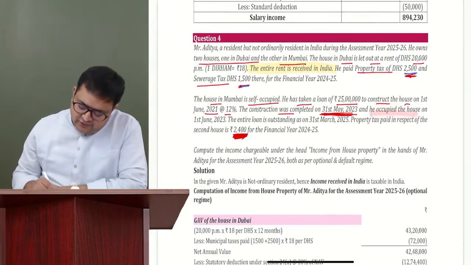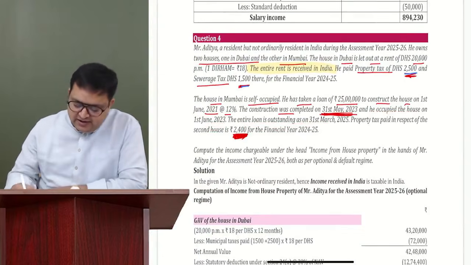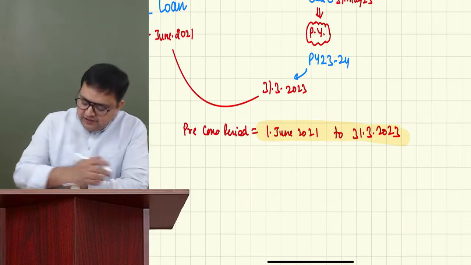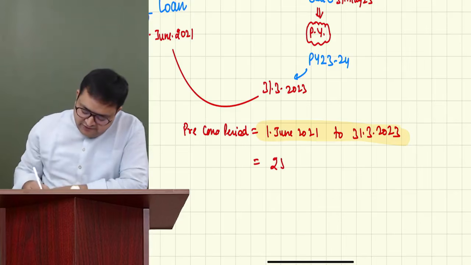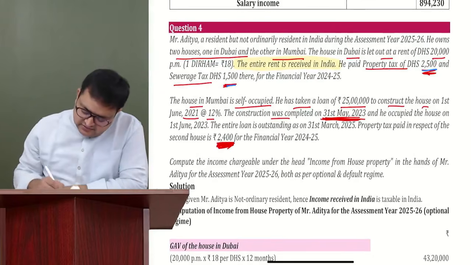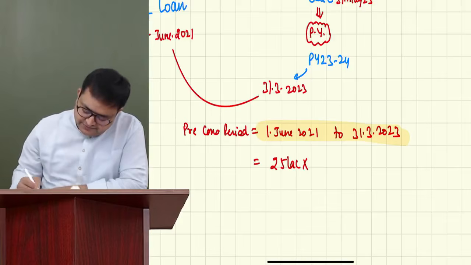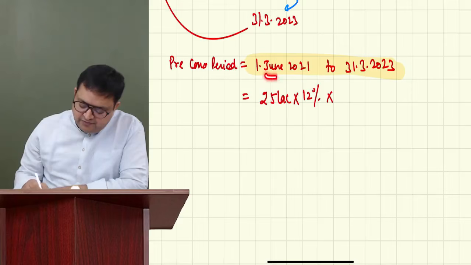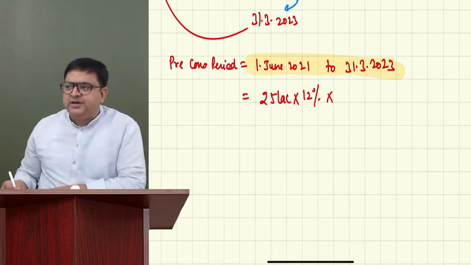And he occupied the house on 1st June 23, and the entire loan is outstanding. So if the entire loan is outstanding, it means 25 lakh into the rate of interest, which is 12%. What do you think the number of months are? Tell me the number of months from June 21 till March 23.